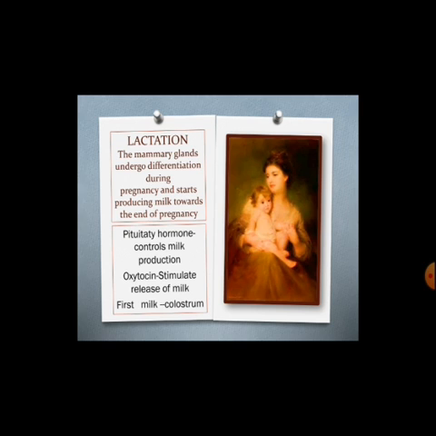The mammary glands of the female undergo differentiation during pregnancy and start producing milk towards the end of pregnancy by the process called lactation. Prolactin is the pituitary hormone that controls milk production, while release of milk is stimulated by oxytocin. This process of milk secretion is regulated by the nervous system. This helps the mother in feeding the newborn.